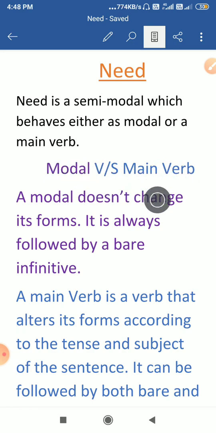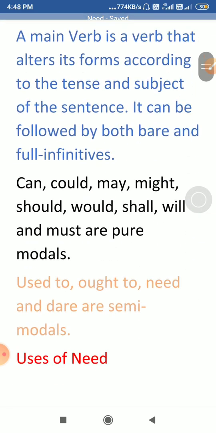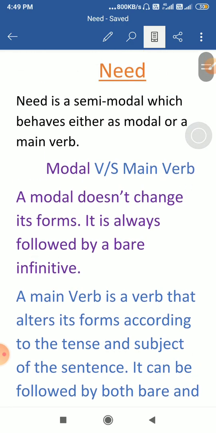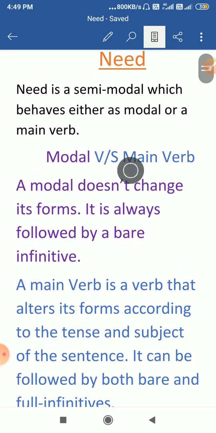But there are words such as need, dare, used to, ought to, and have to and has to also. These verbs can actually do the function of both the main verb as well as the modal verb. So that is why they are known as semi-modals.